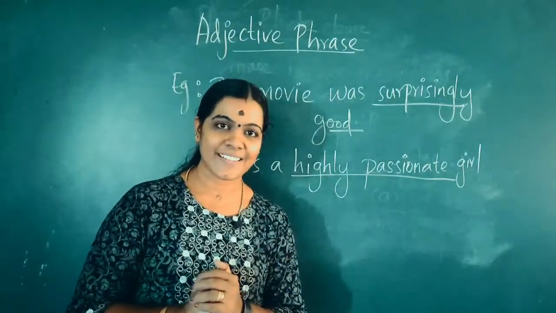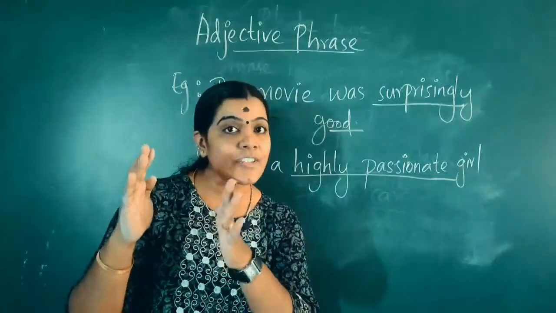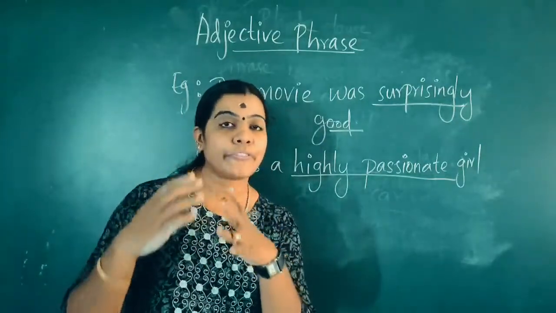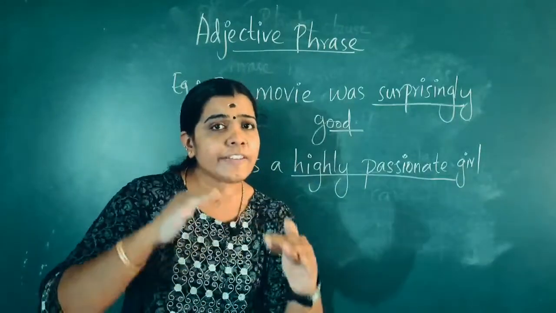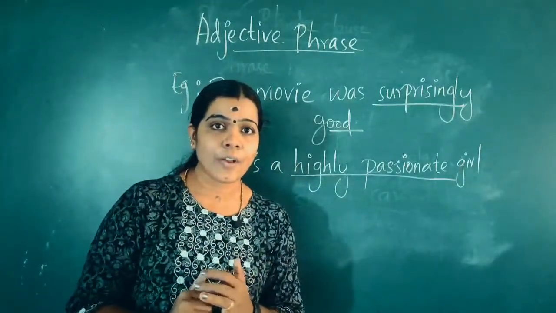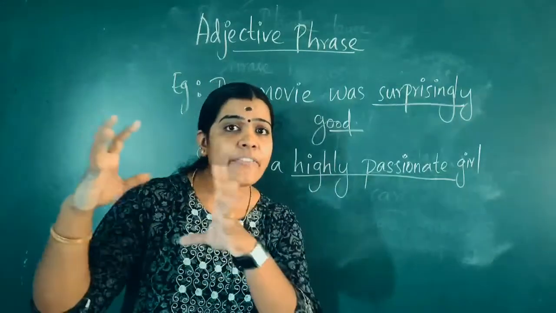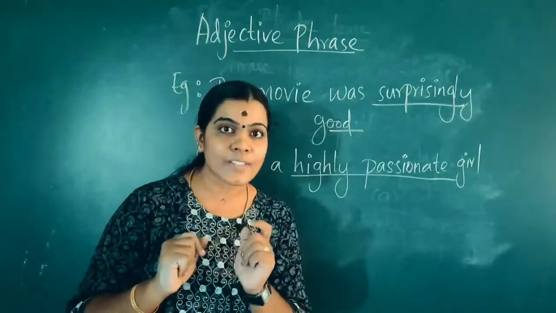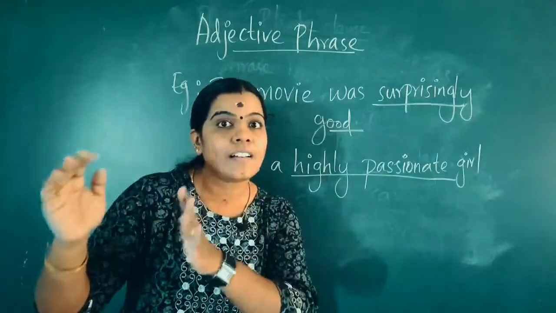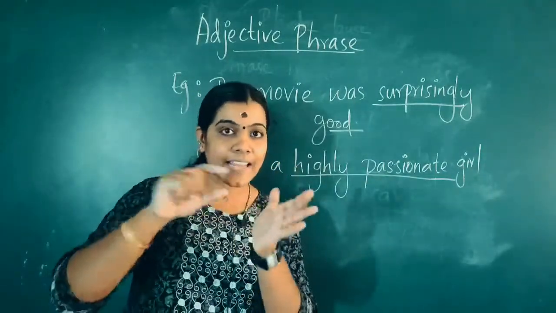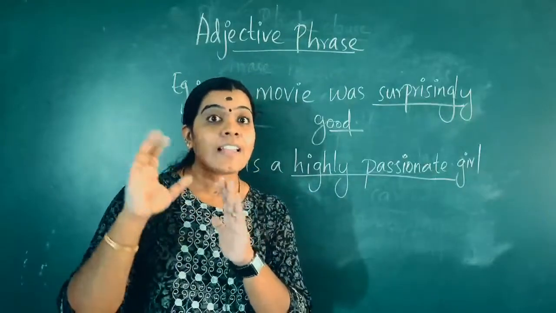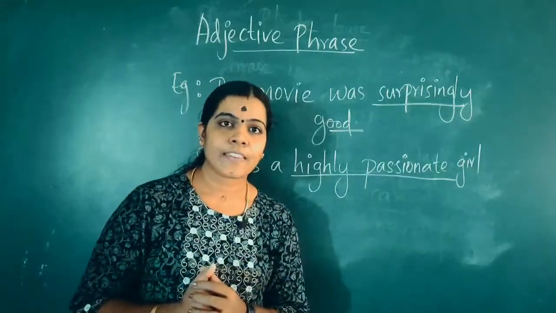Intelligent. So that word intelligent is giving more reference to what? To girl. Yes or no? Intelligent girl. Girl is what?